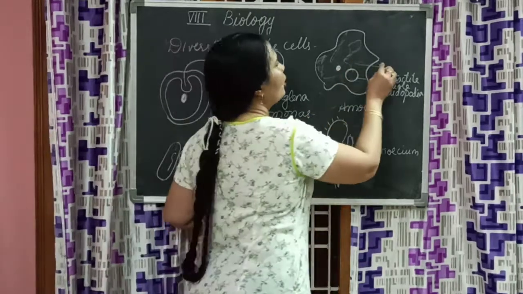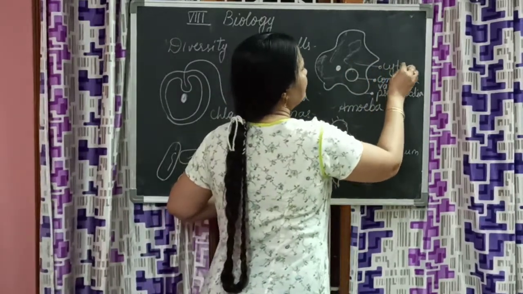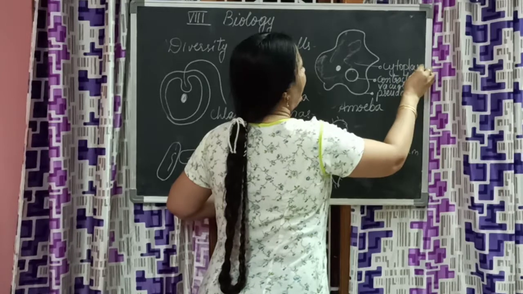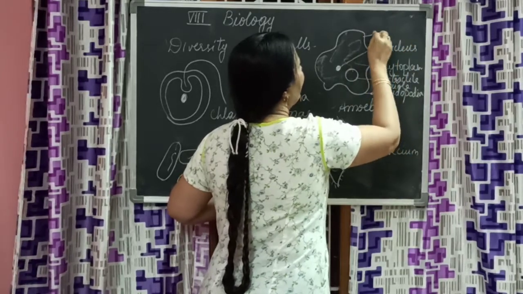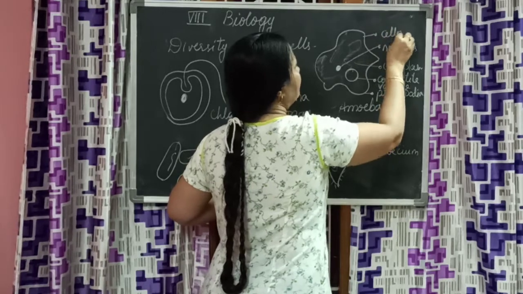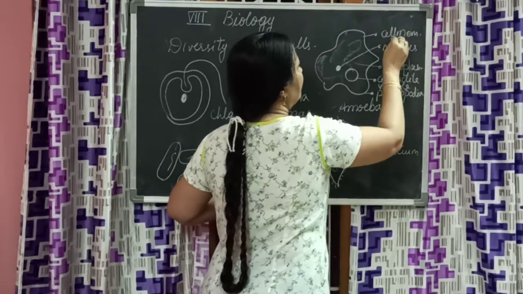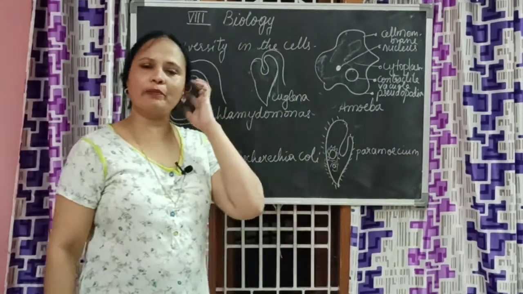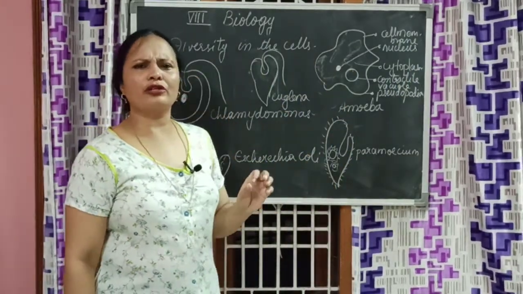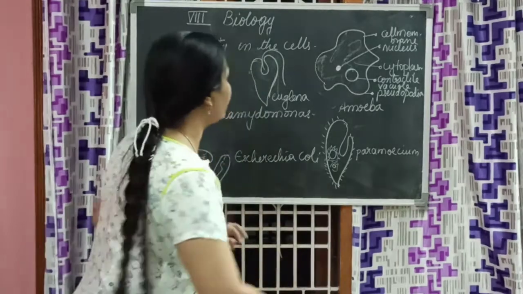And then you have cytoplasm, and then you have nucleus, and then you have cell membrane. This is an amoeba. You want to draw a complicated, beautiful structure for amoeba?